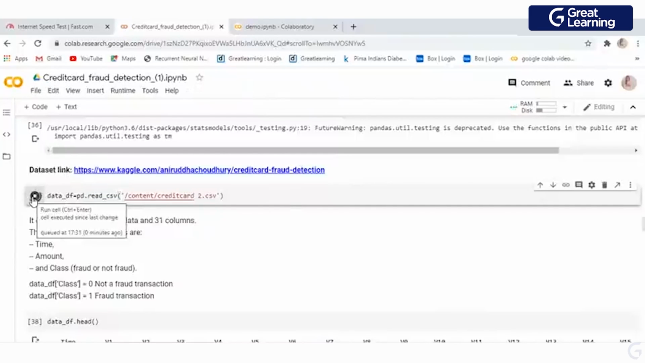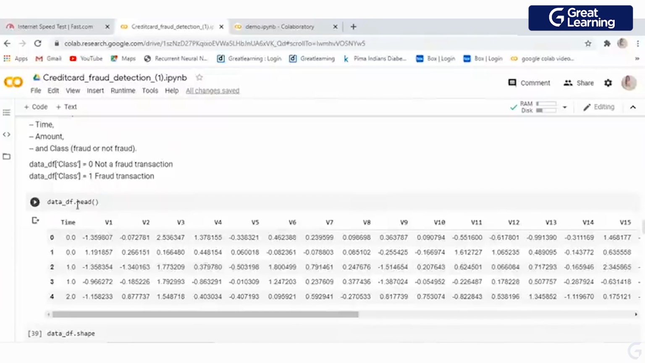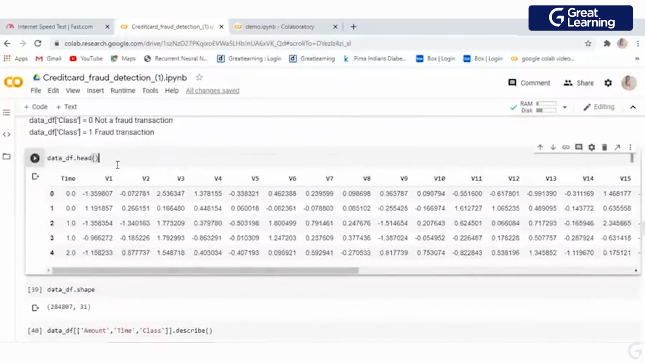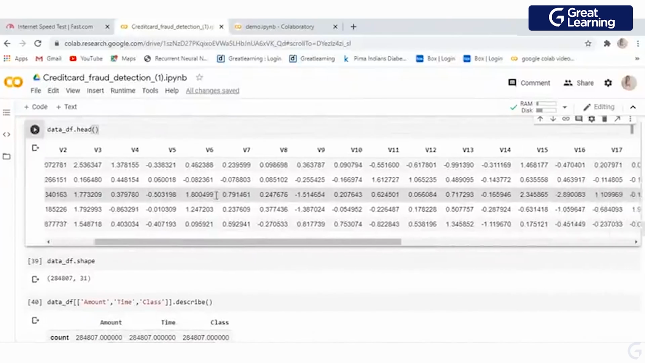So what does this data set contain? It contains 285000 rows, and we have 31 columns. Among those columns, the important ones are time, amount and class. Okay, we are going to use dot head, right? Basically we use dot head to get the first 5 rows from your data set, right? So this is our data set.